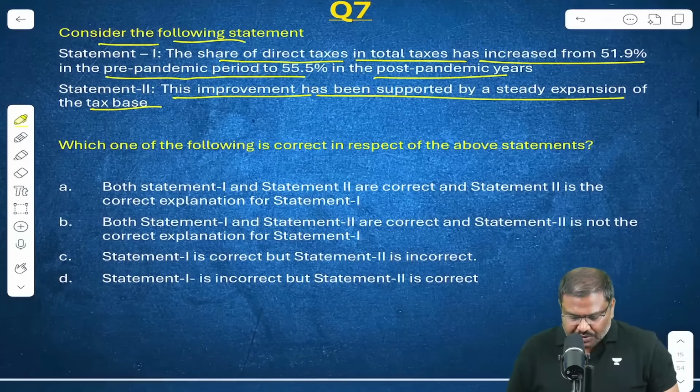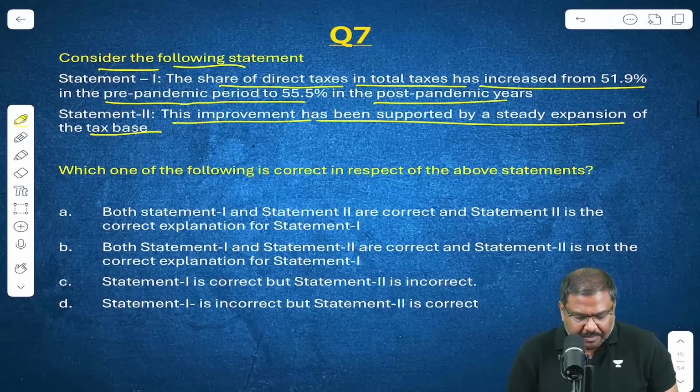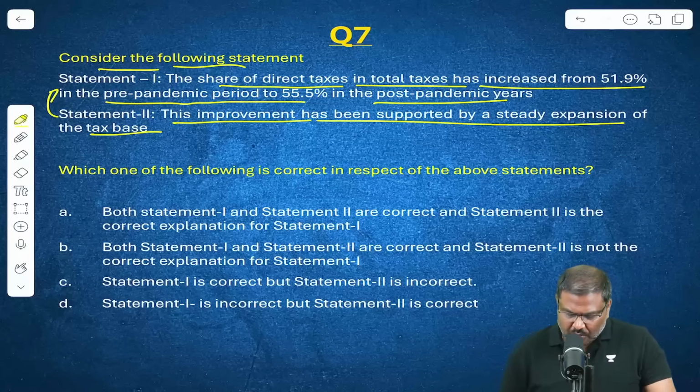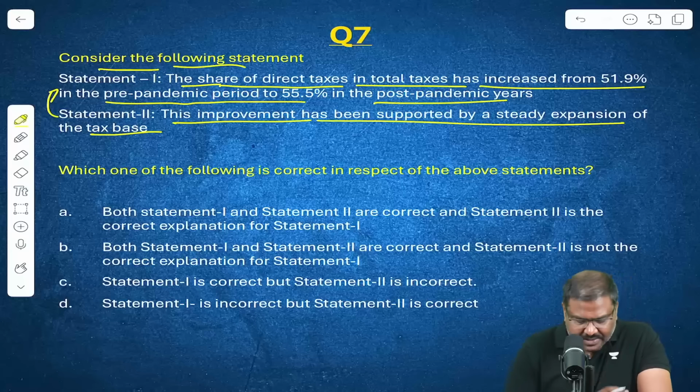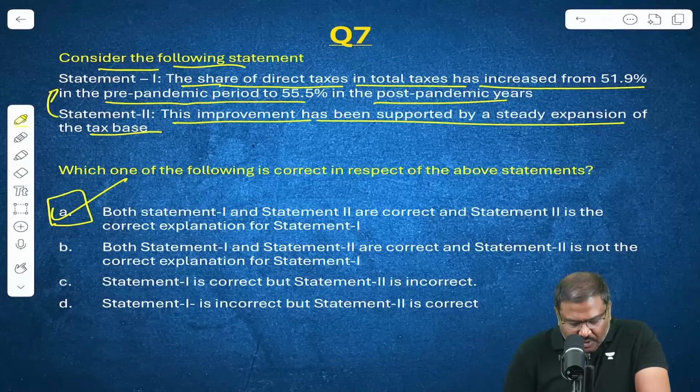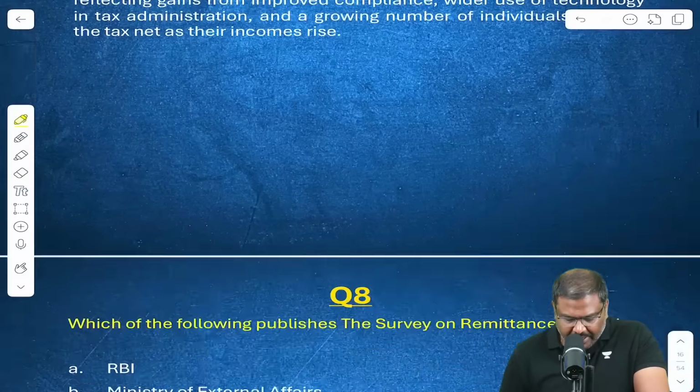Right? So look at the two statements now. Right? So statement 1 and statement 2. Question number 7, statement 1 and statement 2. If you look at it, both of the statements are true. Right? So statement 2 explains statement 1. So right option for the question number 7 will be option A.